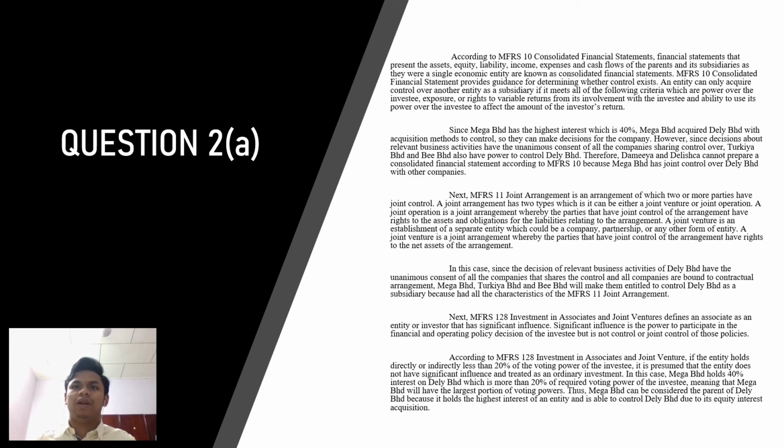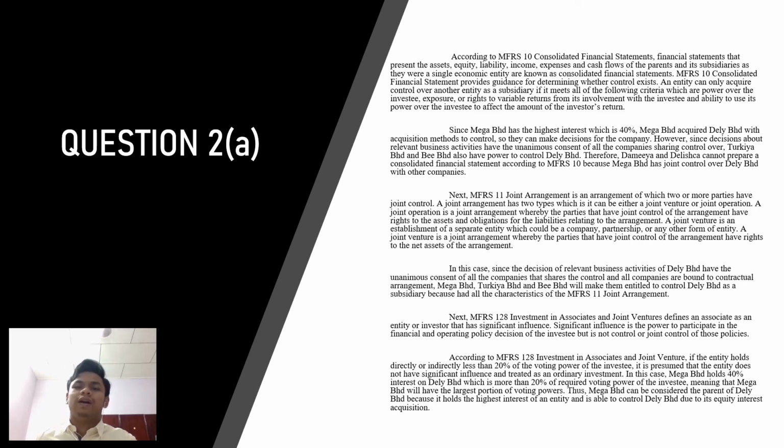However, since decisions about relevant business activities require the unanimous consent of all the companies sharing control, Turkiya Berhad and B Berhad also have power to control Daily Berhad. Therefore, they cannot prepare a consolidated financial statement according to MFRS 10 because Mega Berhad has joint control over Daily Berhad with other companies. In this case, since the decisions of relevant business activities of Daily Berhad require the unanimous consent of all the companies that share the control, and all companies are bound by contractual arrangement, Mega Berhad, Turkiya Berhad and B Berhad have all the characteristics of an MFRS 11 joint arrangement.